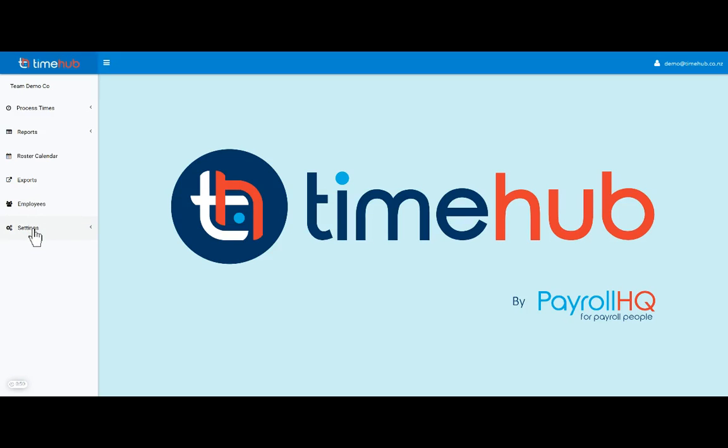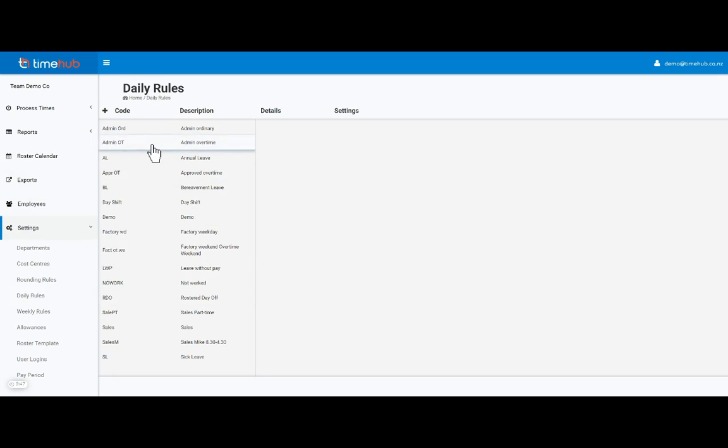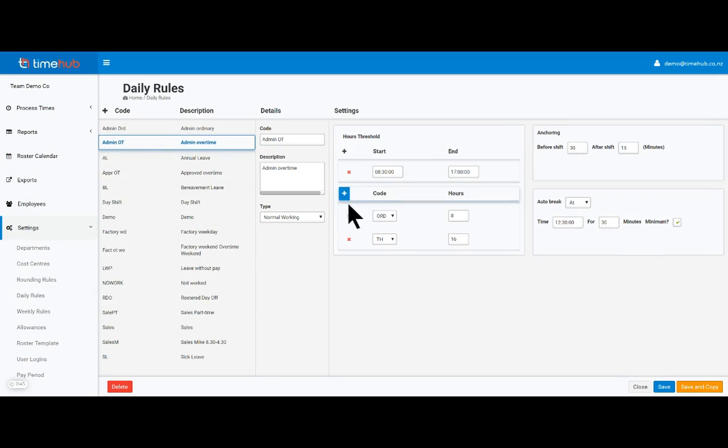Right, we're now going to look at weekly rules, and weekly rules is how we calculate overtime or ordinary time on a weekly basis. So similar to part of what we would have seen in the daily rules, where under daily rules we can say that overtime is calculated after so many hours in a day, or it's all ordinary time, it doesn't really matter. But this is where we're setting the threshold. So if you imagine these as thresholds, once employees hit 8 hours, then the next lot goes to time and a half. Under weekly rules, we are applying that same rule, but on a weekly basis.